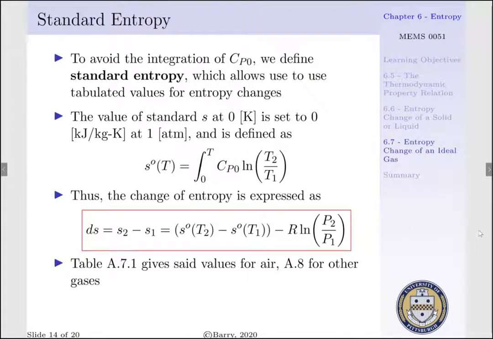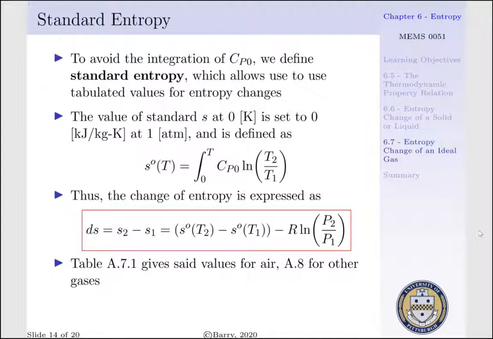Now, to avoid the integration of Cp⁰, where we could use table A6, we can define standard entropy, which allows us to use tabulated values for our change of entropy. And this is done by setting our entropy at 0 Kelvin to 0 kilojoule per kg K at 1 atmosphere. And thus we define our standard entropy, s⁰, as a function of T, as an integral from 0 to T of Cp⁰ dT per T. Now note the 0 superscript. This indicates that this is standard entropy.